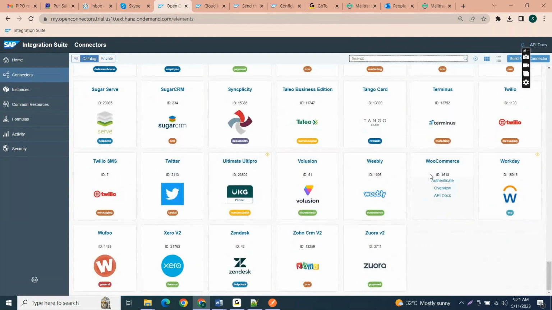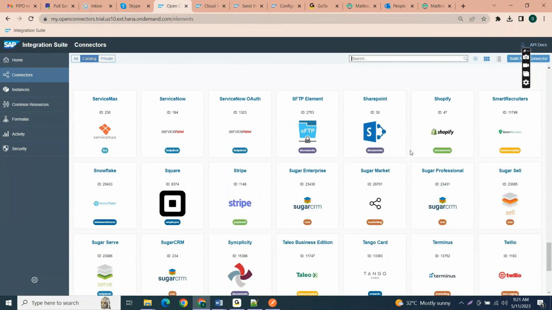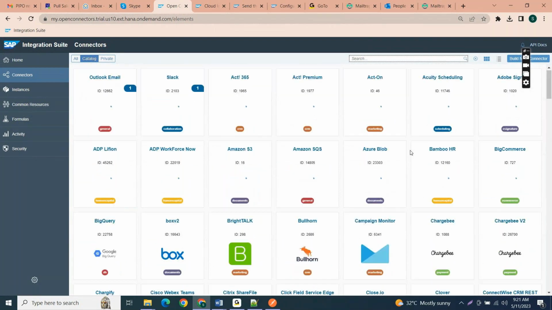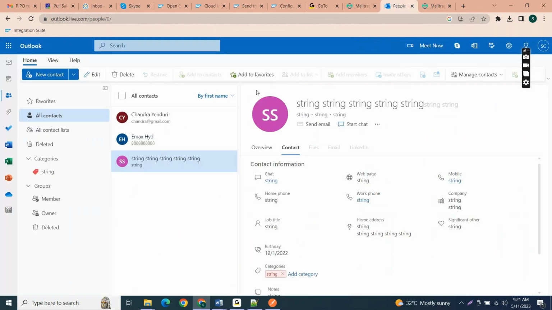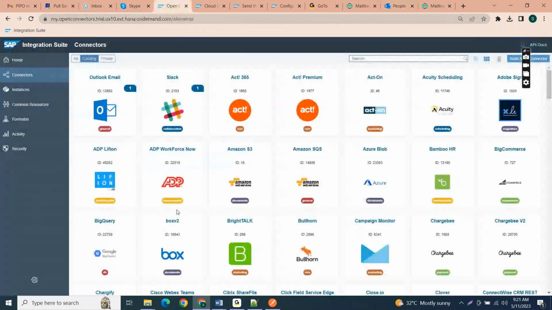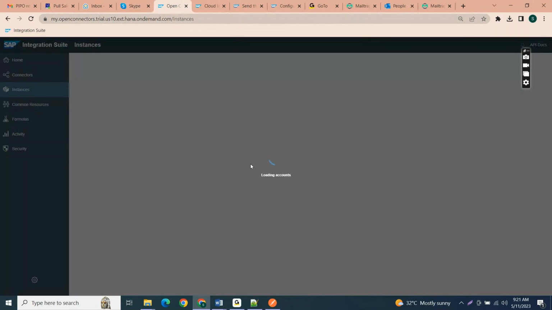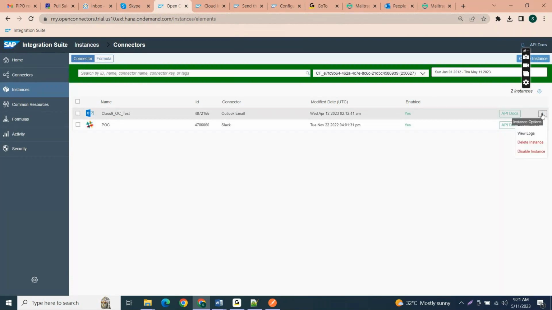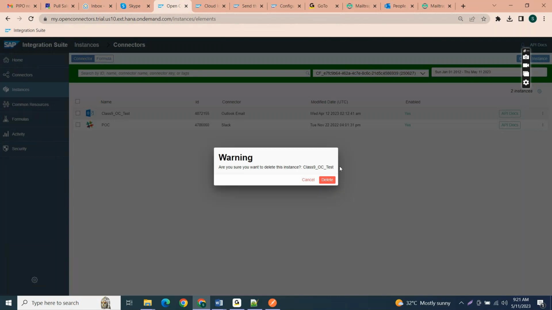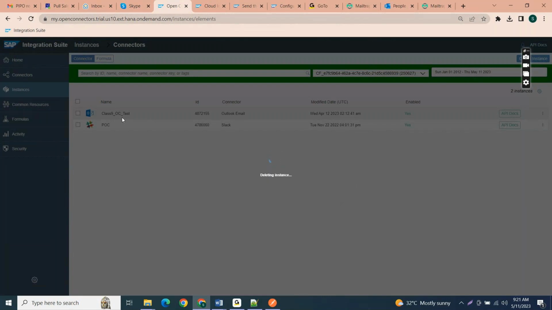By using these connectors you can directly connect from CPI. So why are we using CPI here? Here we will provide an endpoint URL to connect with this service. That endpoint URL we will use in CPI connectivity. So see, I have two instances. One is for connecting with Slack and the other one is for connecting with Outlook. So let me delete this instance. We will start from deleting the instance. So now I'm deleting this instance to connect with the Outlook services.